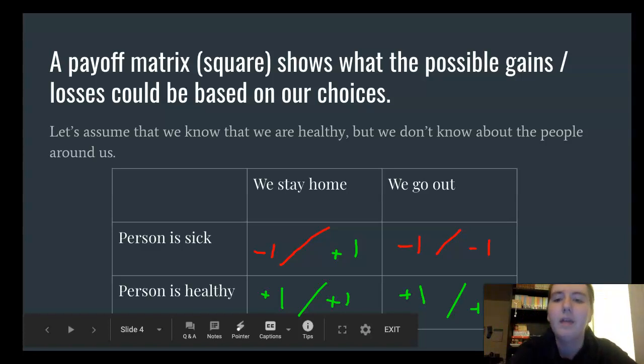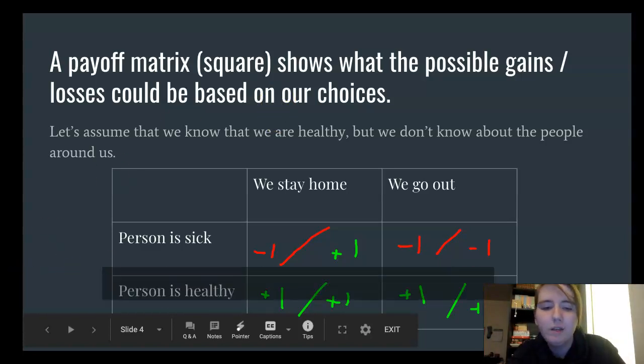I want us now to think about, okay, what if we don't know how the other person is? What if we have no clue? I want to see, is there a choice that we should make just if we didn't know how that other person was feeling? I want to see if I can cover this up. I am going to hide something from you. We are going to make it black. Let's see if I can do that. So let's say we have no idea.